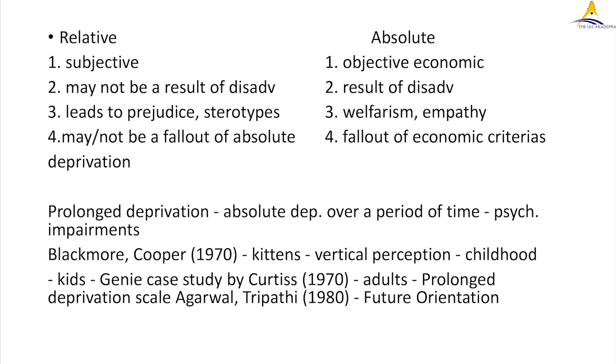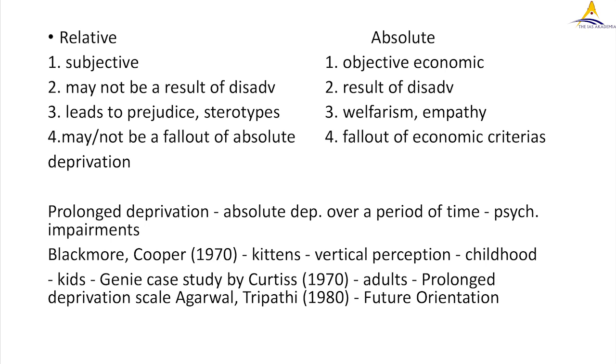Okay, and they found out that when the kittens were interchanged, they could not adjust and adapt to the changed conditions. The kittens who were in the vertical dimension group were put into the horizontal dimension furniture group.